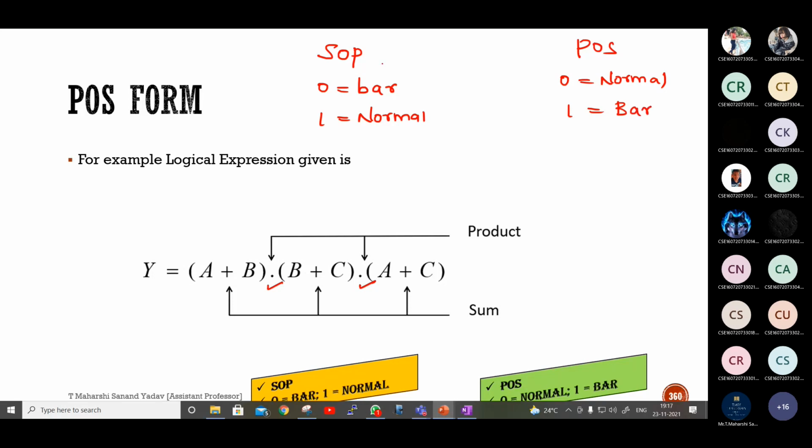In SOP, we call them min terms, and in POS, max terms. This is the summation symbol, this is the product symbol. In K-map, SOP should be denoted with 1, and POS is represented with 0. I'll show you this now.